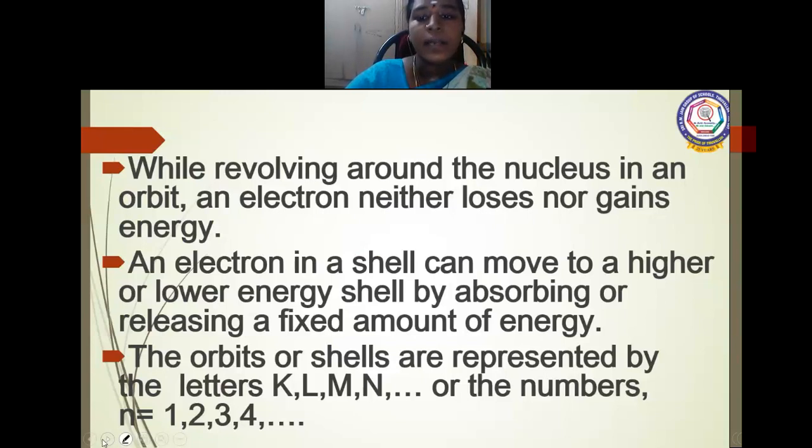The orbits or shells are represented by names he has given: K, L, M, N. So N is the number of the orbit. K is the first orbit, L is the second orbit, M is the third orbit, and N is the fourth orbit.